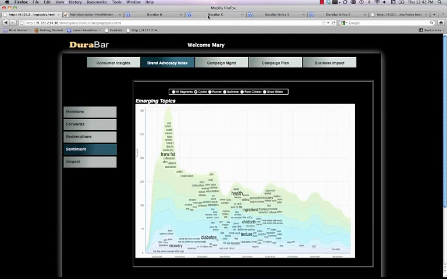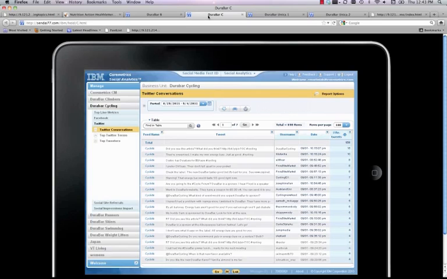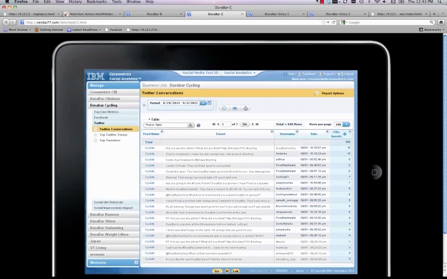A short time later on her iPad, Mary sees that the first set of responses from her advocates indicate that they consider this to be a relatively low-profile issue among serious cyclists. Nevertheless, she makes a note to schedule an urgent meeting with her R&D and supply chain team based on this feedback.